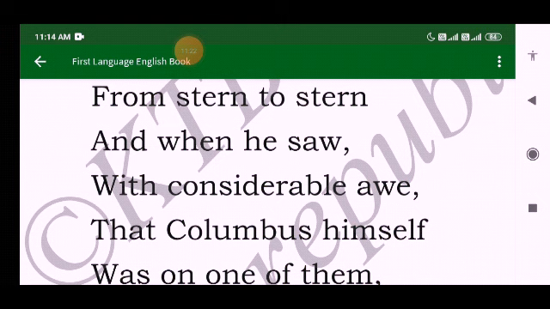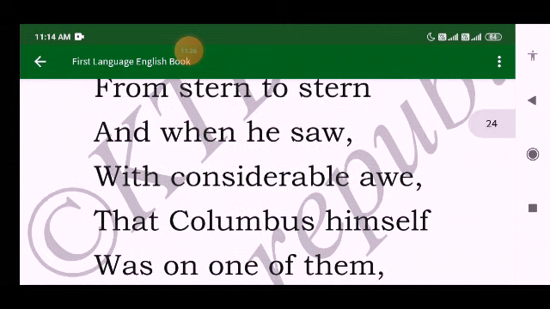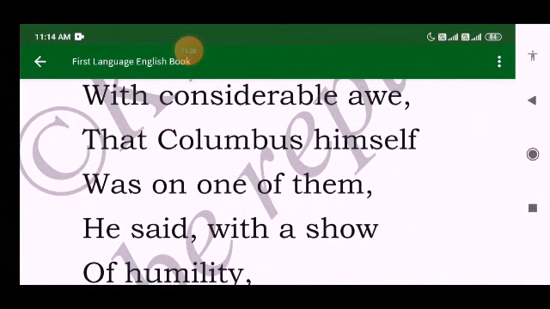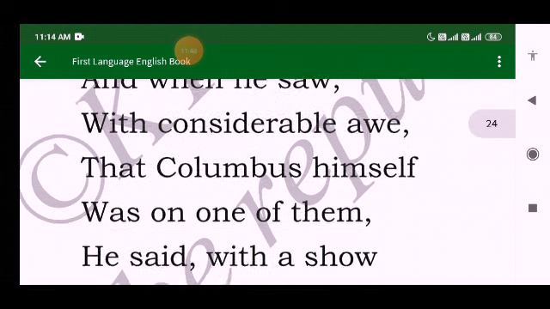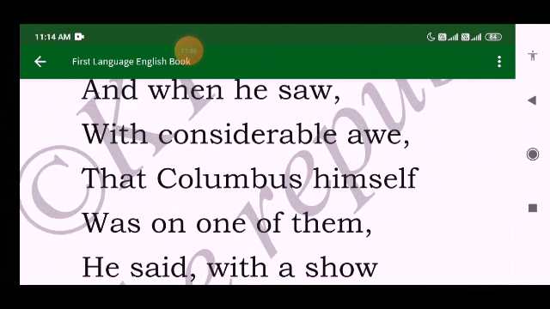In two ways we can say that: it was looking with fear, what is going to happen with Columbus or the man, or we can say it was in total surprise, that Columbus himself was one of them, to cross the Atlantic and discover the world.